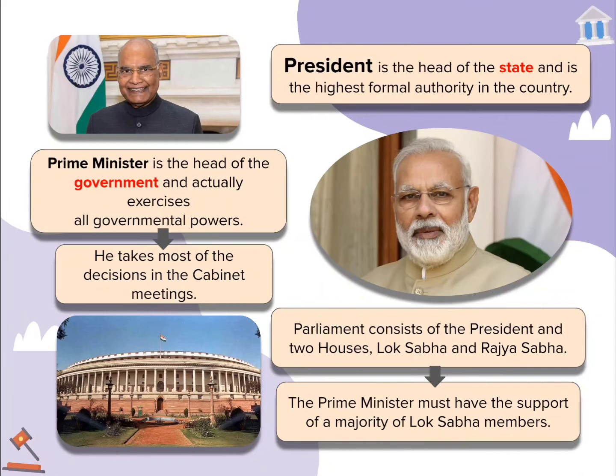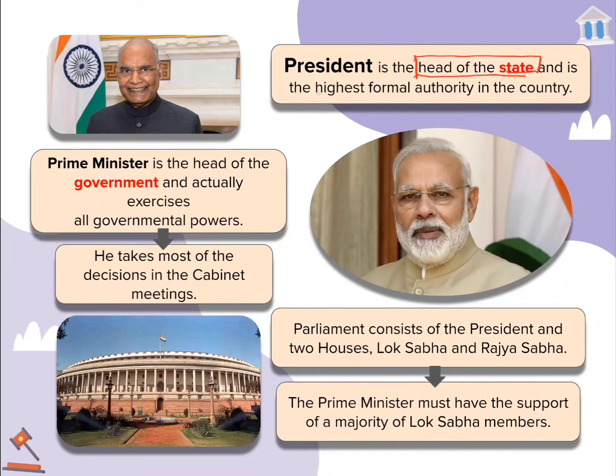As we discussed in the previous slide, the president is the head of the state and the highest formal authority in the country. What do we mean by the head of the state? Here state means country, that he is the head of the country, also known as the first citizen of the country.